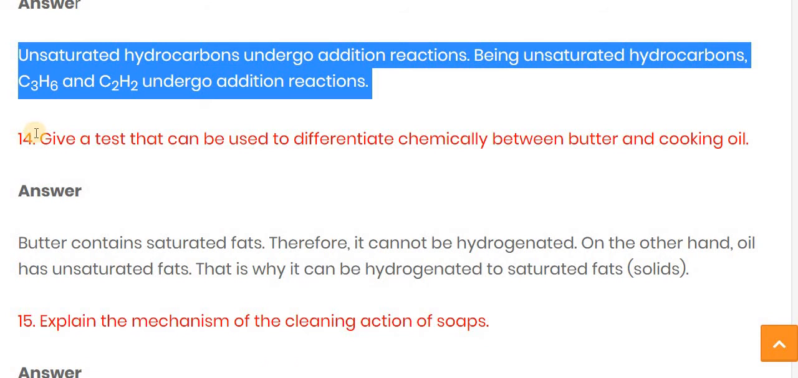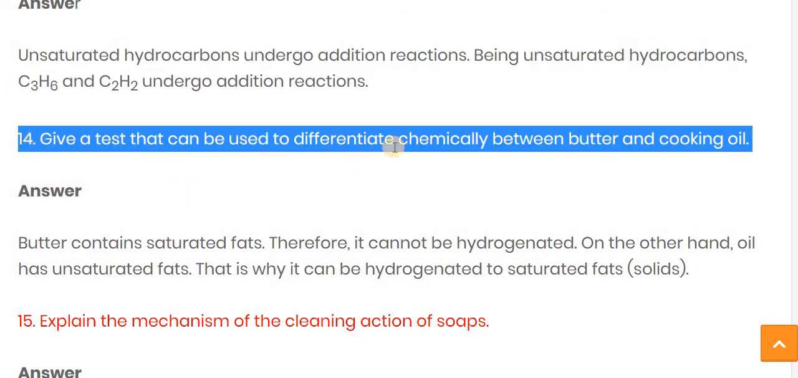The next question is: give a test that can be used to chemically differentiate between butter and cooking oil. Meaning, how can we differentiate whether the thing present is butter or cooking oil? So we can say that butter consists of saturated fats, therefore it cannot undergo the hydrogenation process, whereas the oil is an unsaturated fat, and that's why it can be hydrogenated to a saturated fat.